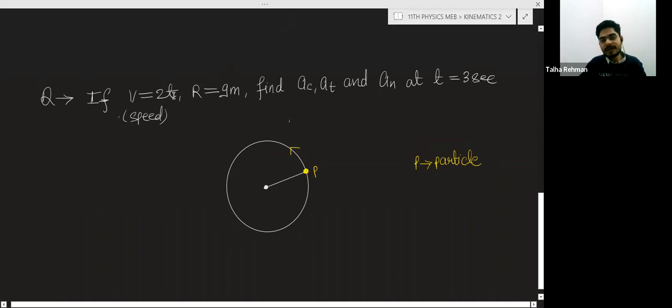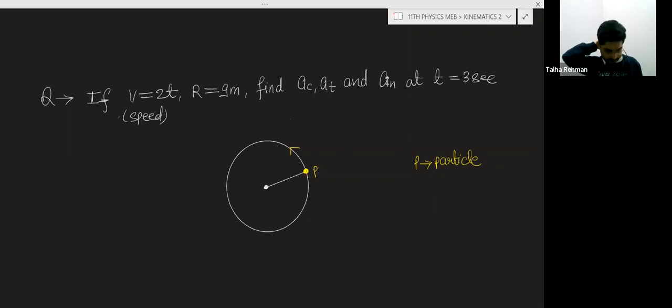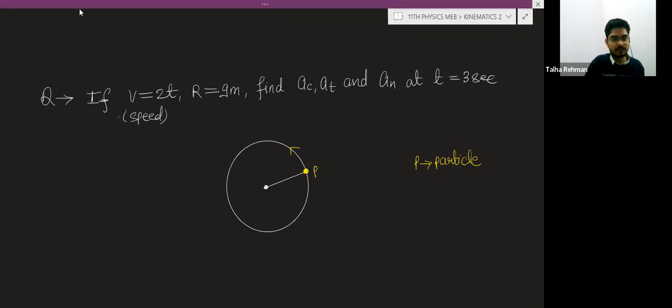See, the speed of the particle is changing with time like this, and the radius of the circle is this. We have to find the centripetal acceleration, tangential acceleration and net acceleration at t equal to 3 seconds.